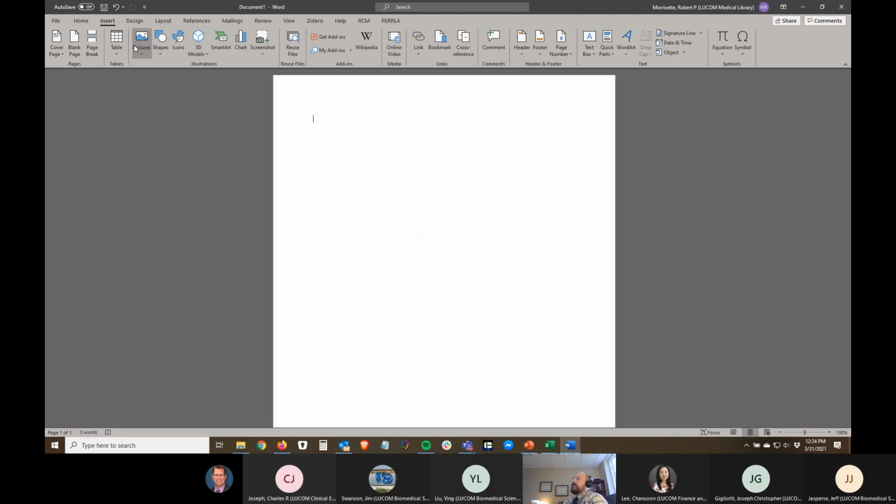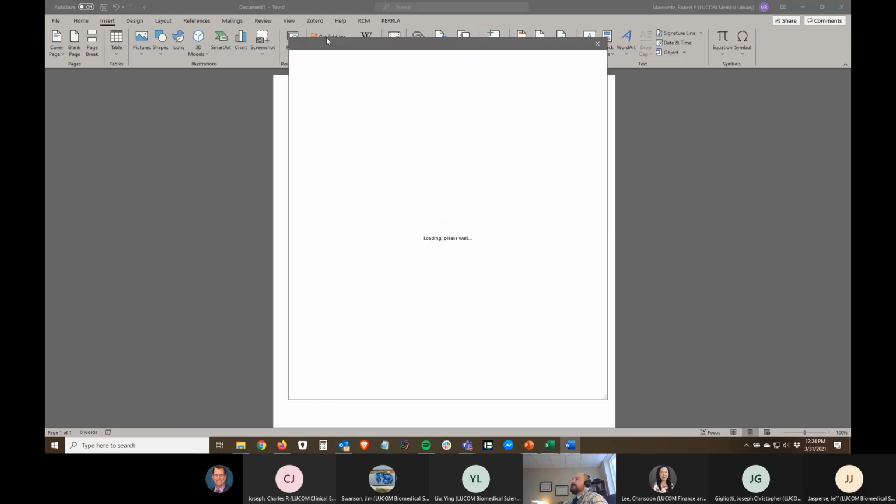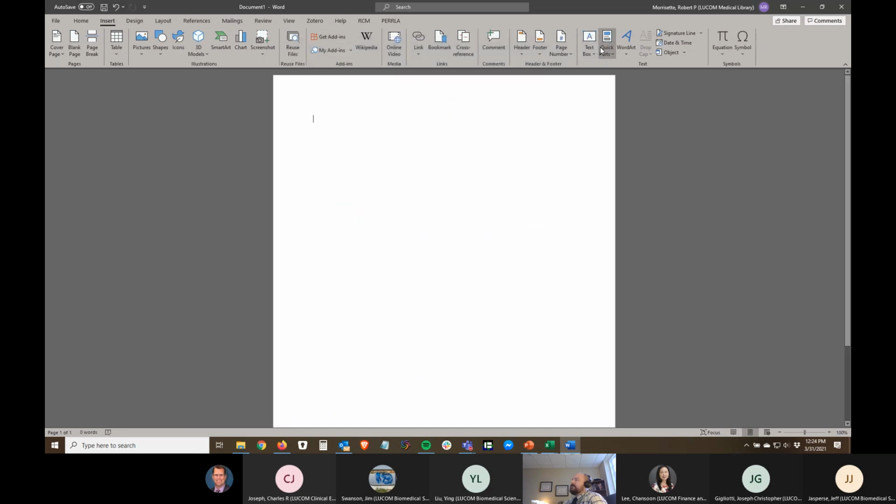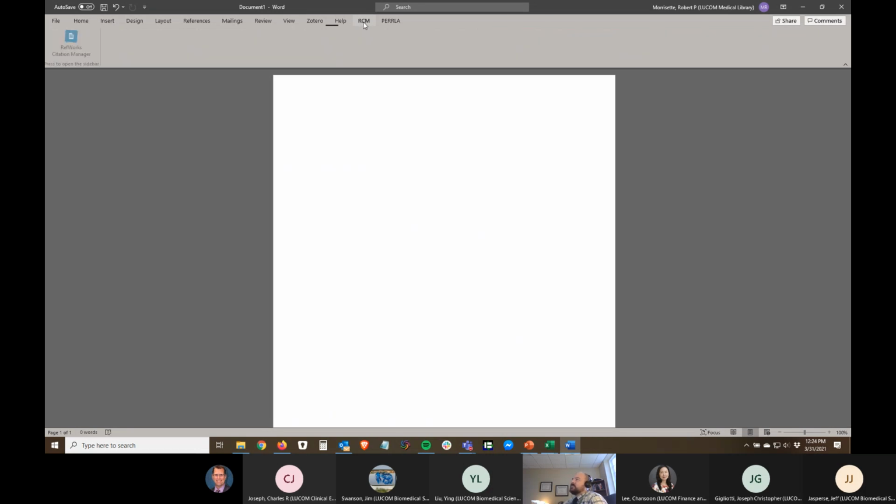If you go to open up Microsoft Word on the Insert ribbon under Get Add-ins, well, it says the Office Store not available. I'm not sure why it's not letting me access this, because I've done this before. But you'll actually find the RefWorks add-in in the Microsoft add-in store, and you'll install it, and it'll actually create this ribbon up here. It says RefWorks RCM for RefWorks Citation Manager.